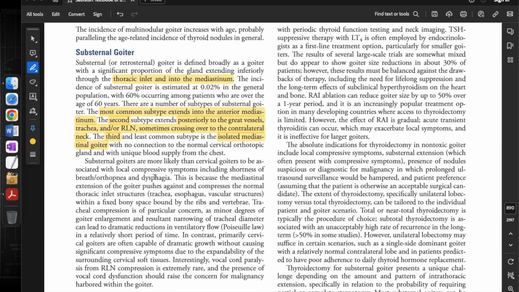Substernal goiters are more likely than cervical goiters to be associated with local compressive symptoms, including shortness of breath or orthopnea and dysphagia. This is because the mediastinal extension of goiter pushes against and compresses the normal thoracic inlet structures, trachea, esophagus, vascular structures, within a fixed bony space bound by the ribs and vertebrae. Tracheal compression is of particular concern, as minor degrees of goiter enlargement and resultant narrowing of tracheal diameter can lead to dramatic reductions in ventilatory flow, which is explained by Poiseuille's law, in a relatively short period of time.